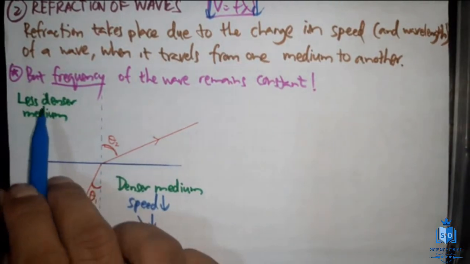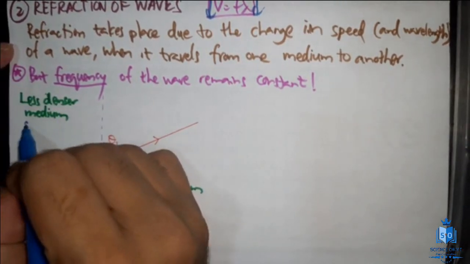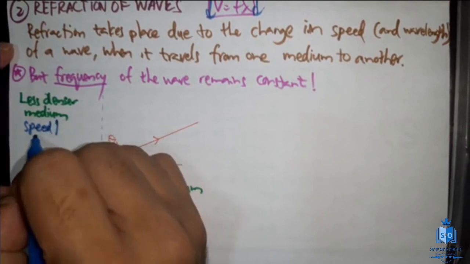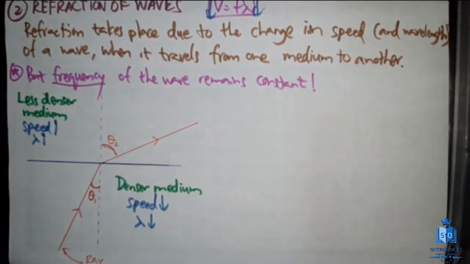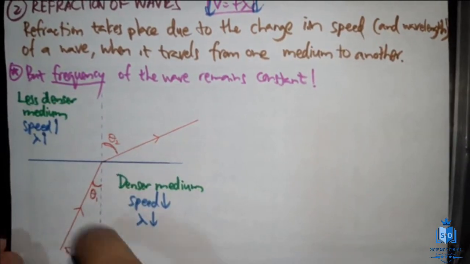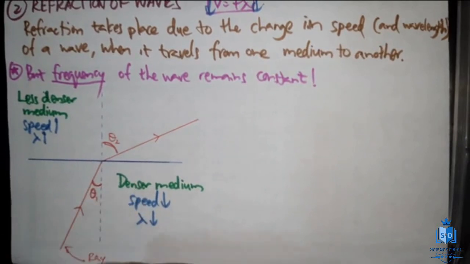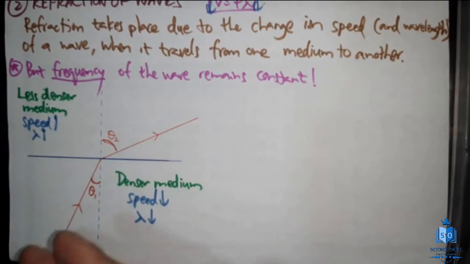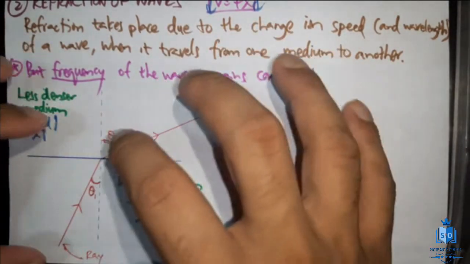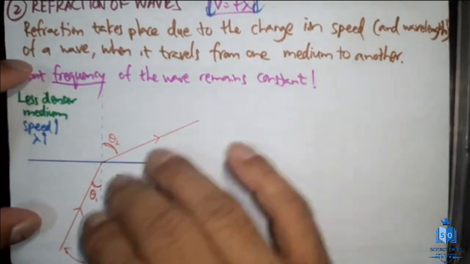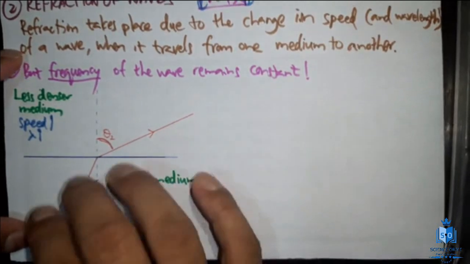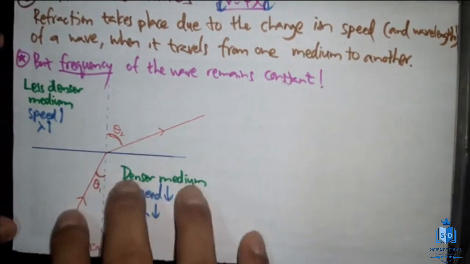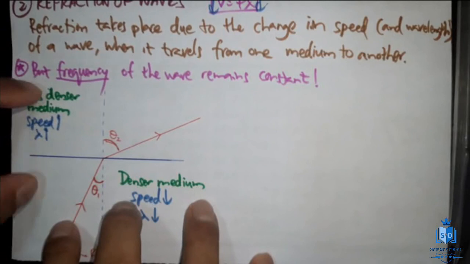But if the medium is less dense, it's the opposite. Speed will be greater, so we will have greater lambda. So when you draw the waves here, the lambda should be small. Lambda small means the gap between the crests must be small. Here the gap between the crests must be larger. Now imagine this is a water wave, a part of the ocean, the shore of the ocean. This is one area of water and this is the other area of water. This part of water is denser. This part of the water is less dense.